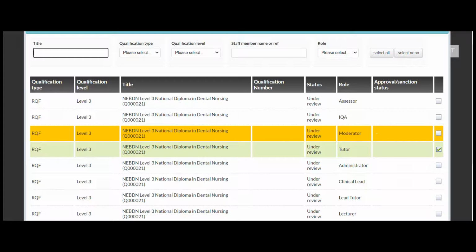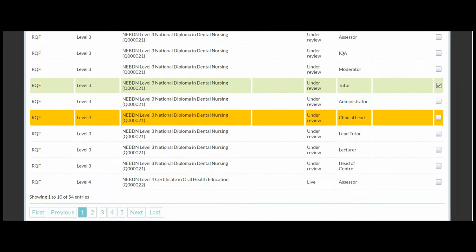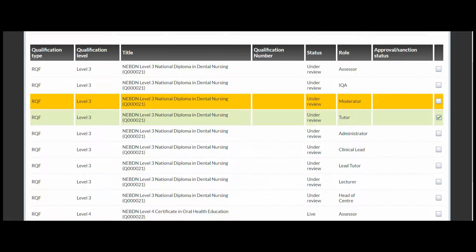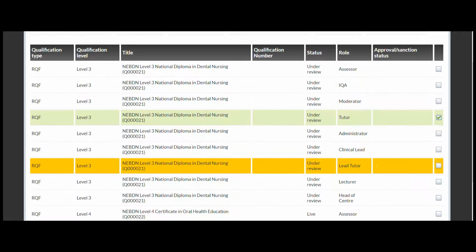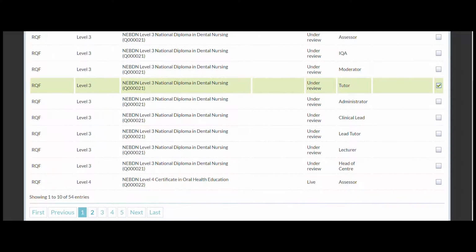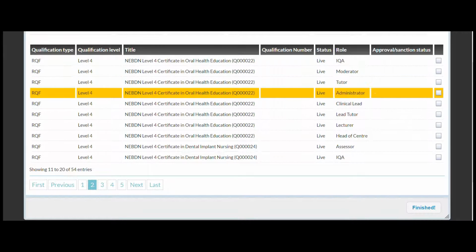You'll see as well that for every single qualification, there are the specific roles. So you've got your assessor, IQA, moderator, tutor, administrator, clinical lead, lead tutor, lecturer, and head of centre. So each qualification has all these roles, so you can always make sure you've got your role there for your staff member. So here we go again, look, we've got all health education and we've got all the roles listed here.